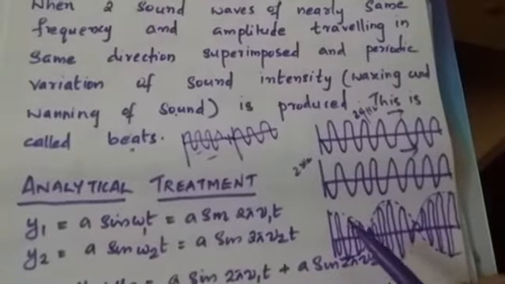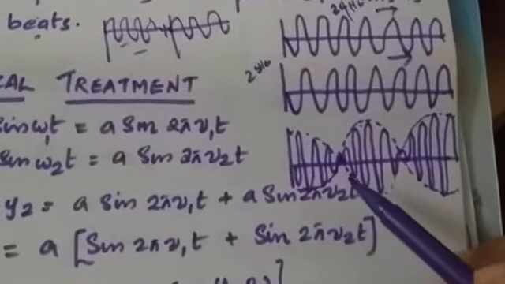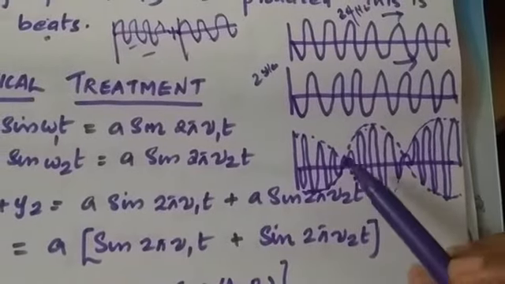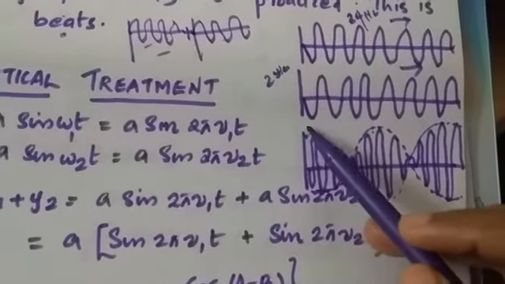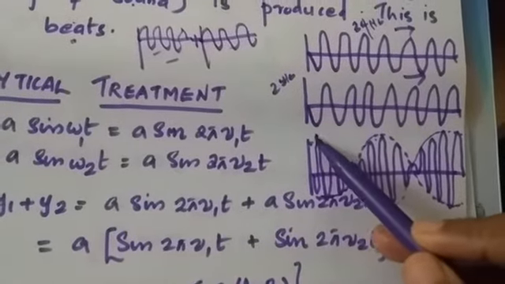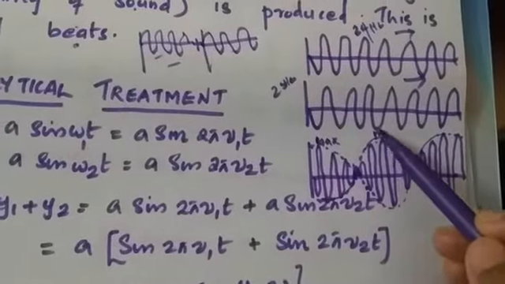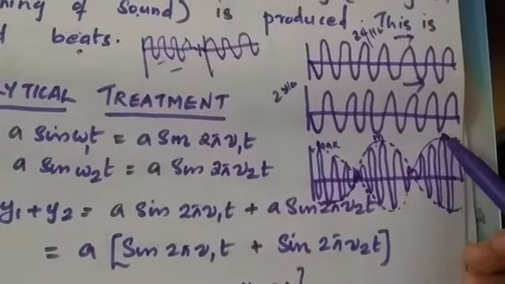Here you can see the resultant wave pattern will look like this. You can see a periodic variation in the intensity of sound. Here we have maximum, here it is minimum, again maximum, minimum, maximum.